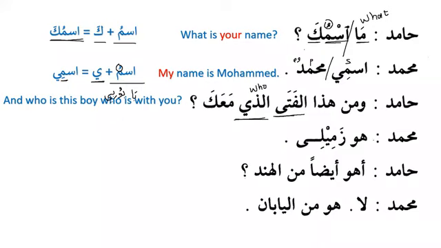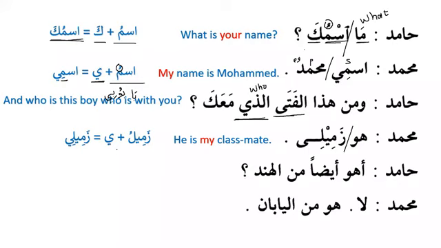Muhammadun: Muhammad. Huwa zamili. He is my classmate. So again, zamili was basically the combination of zamilu plus ya, and we call it ya al-mutakallim.